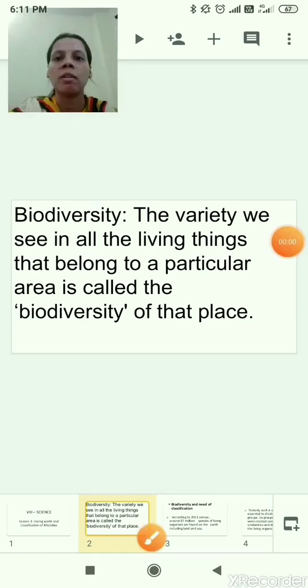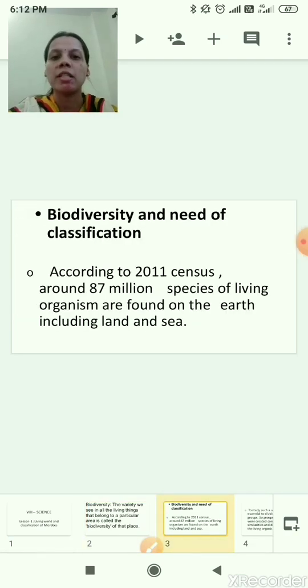We'll start with the first topic from your textbook, that is biodiversity and need of classification. Just now we have seen the definition of biodiversity, correct? Now, according to the 2011 census, around 87 million species of living organisms are found on the earth, including land and sea.